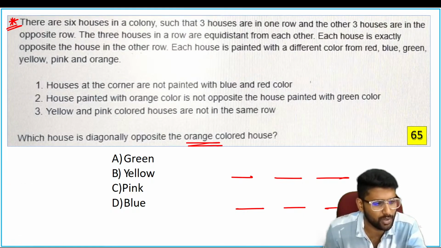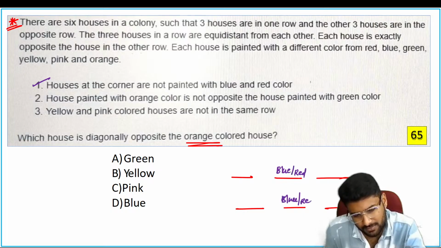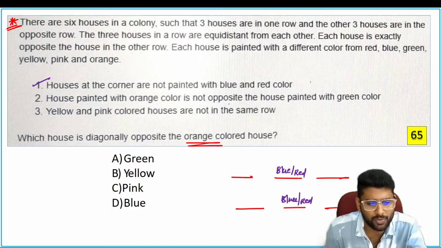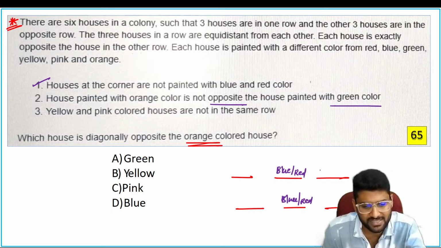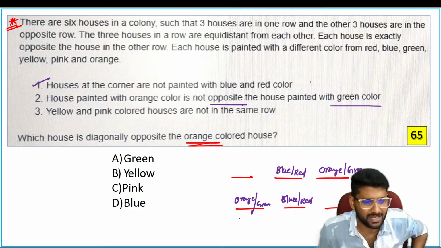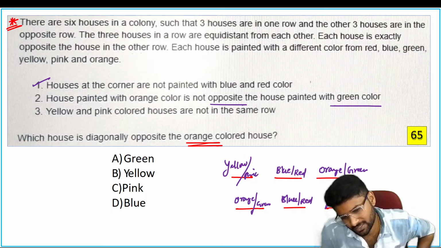Okay, identify that. Point number one says that the house at the corner is not painted blue or red. Now, blue or red must be the middle one. Blue or red, we don't know which. That's why blue or red. You can take it in this way. The house painted orange is not opposite to the house painted green. Now we can say that orange and green are always placed this way. Why? Because both are not opposite. Now the yellow and pink houses are not in the same row. So if you place yellow or pink, yellow or pink, you will get two possibilities here.